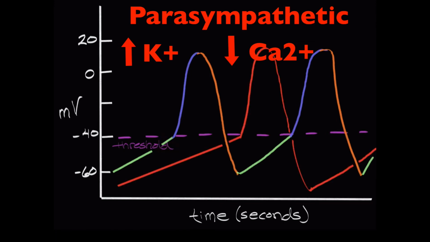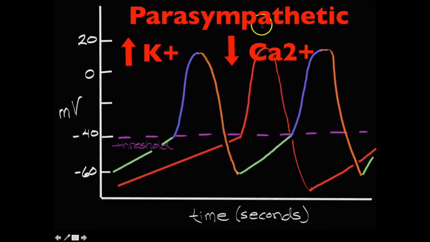This graph right here. And as we can see, we are starting lower than -60 because the increased permeability of potassium is increasing the efflux of potassium. That is a positive charge leaving the cell, making the cell more negative. And also the decrease in calcium in this region is causing this slope of the pacemaker potential to not be as steep as it normally is. So it takes longer to reach threshold. So there's two factors here with parasympathetic activity, which is what we're talking about here.